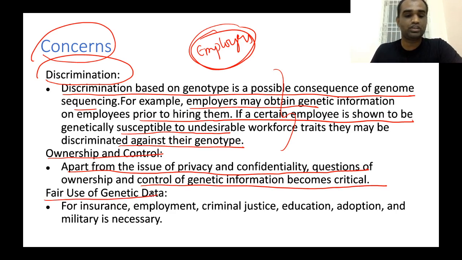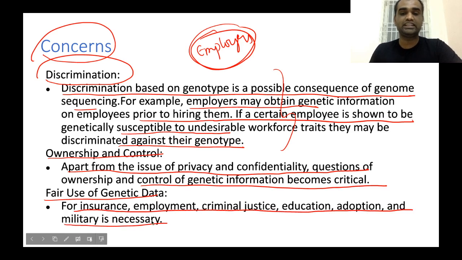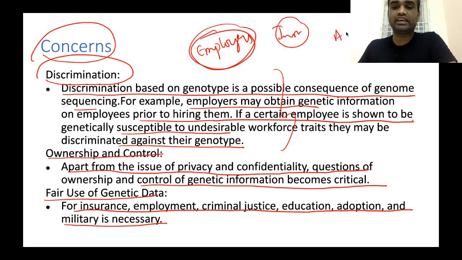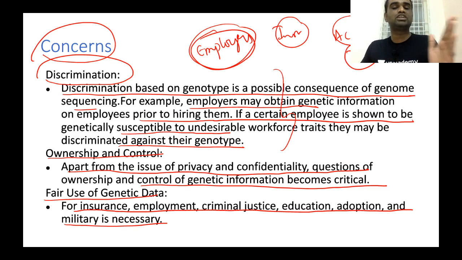Also, fair use of genetic data for insurance, employment, criminal justice, education, adoption, and military is very essential. Now, let's take an example in the insurance sector. What happens in the insurance sector? For example, if you are taking accidental insurance, you are taking insurance saying that if an accident happens to you, this insurance company will pay a certain amount of money to your family.